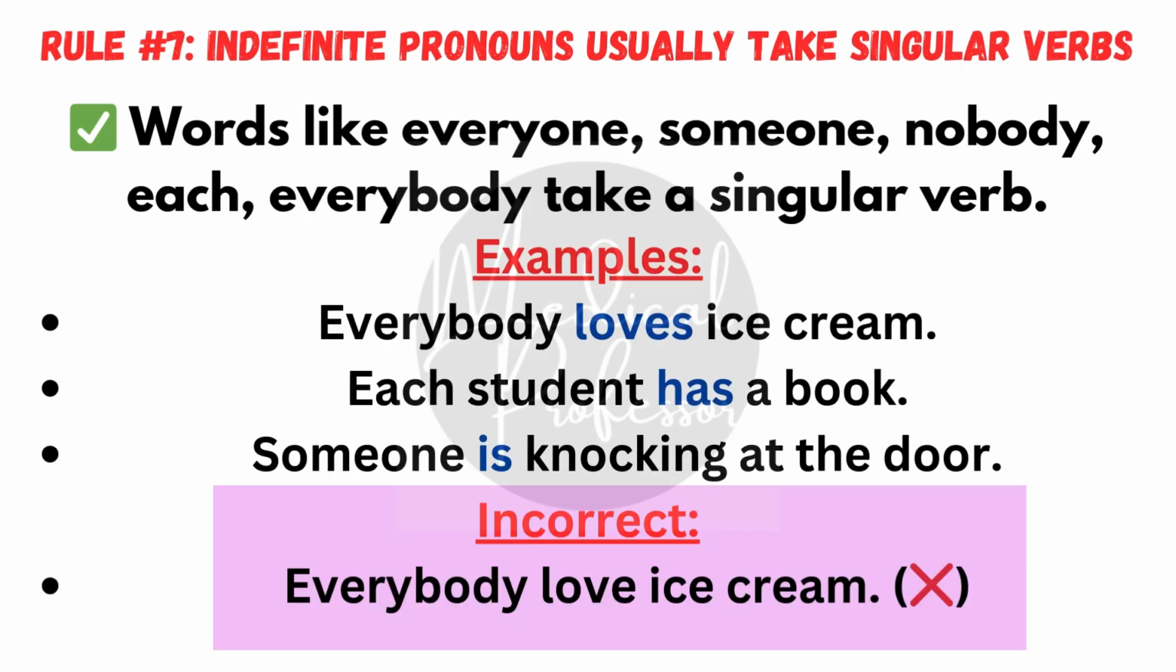Rule number 7. Indefinite pronouns usually take singular verbs. Words like everyone, someone, nobody, each, everybody take a singular verb. For example, everybody loves ice cream. Each student has a book. Someone is knocking at the door.